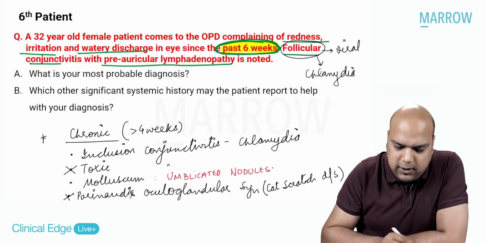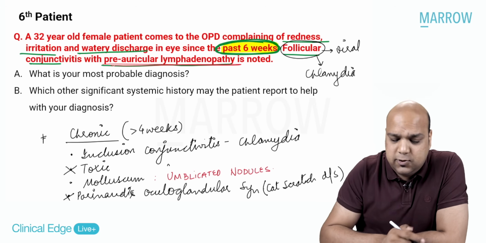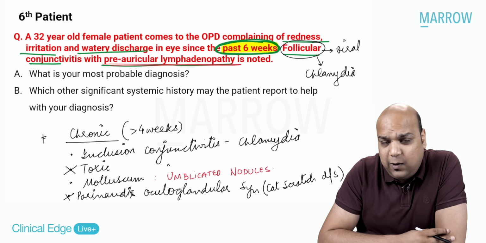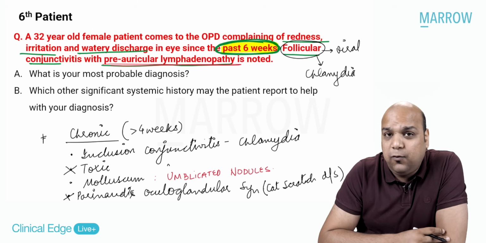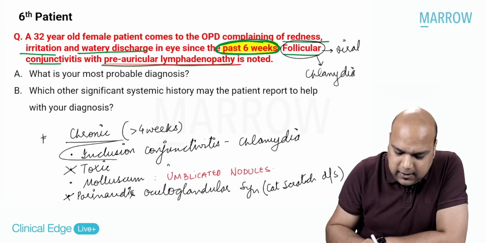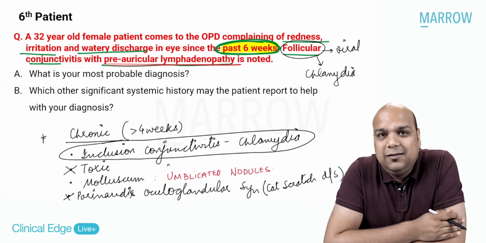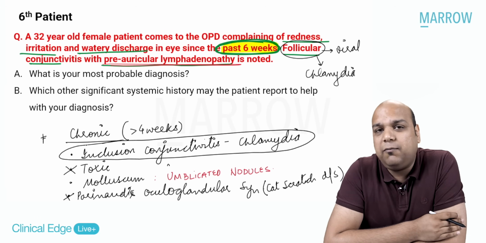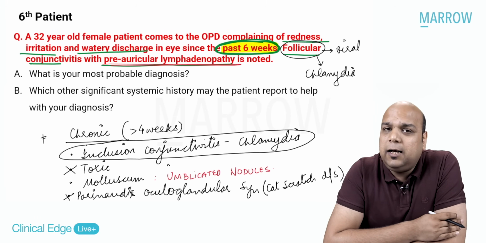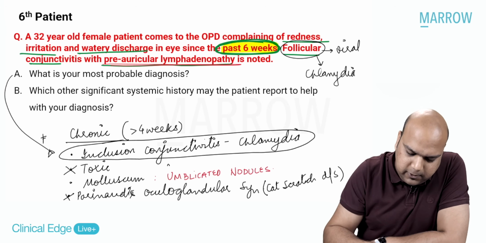Also, in molluscum, there is no preauricular lymphadenopathy. So, if there is preauricular lymphadenopathy along with follicular conjunctivitis and watery discharge, all this points towards what, everybody? Inclusion conjunctivitis. That means the female patient is suffering from adult inclusion conjunctivitis. That's my diagnosis. Okay, clear about this?